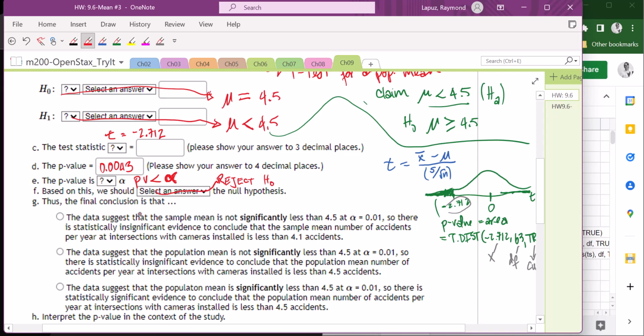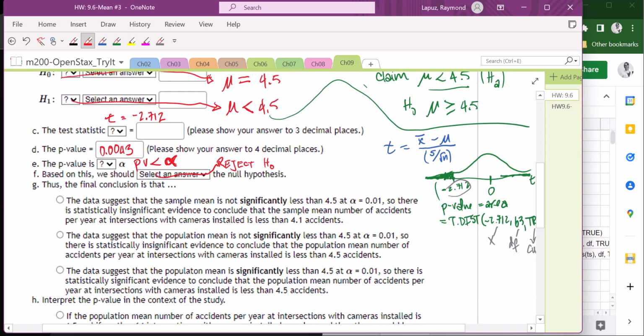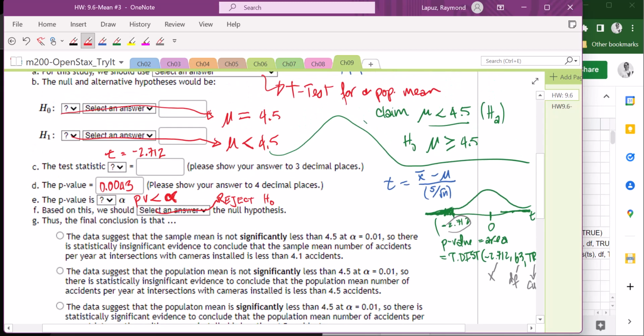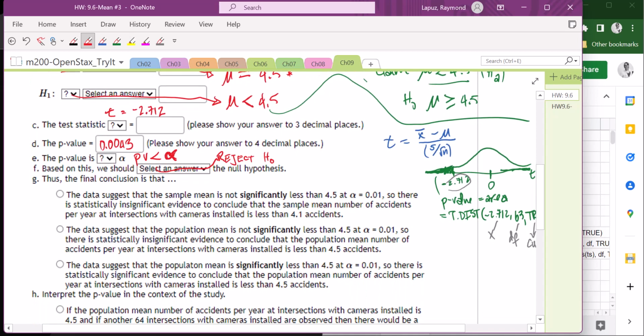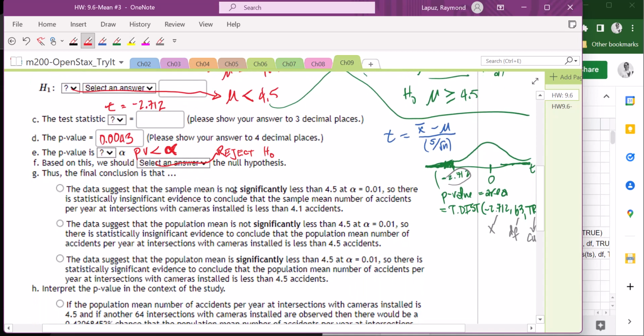And so the conclusion, if we rejected the null hypothesis, then we should be able to support that claim. So the data suggests the sample is not significantly less. Well, it is significantly less, so let's go ahead and cross this out for now. We know that this is not it. Suggests that the population mean is not significantly less than this.